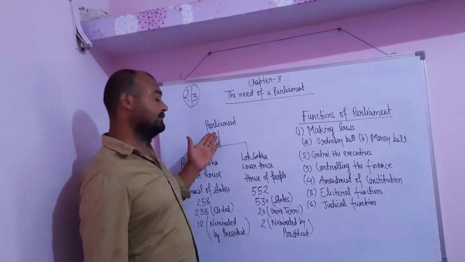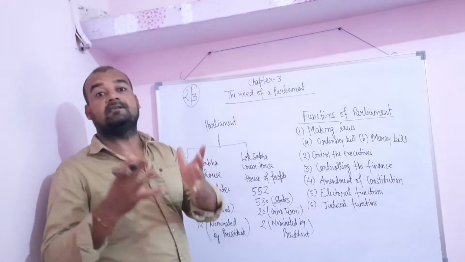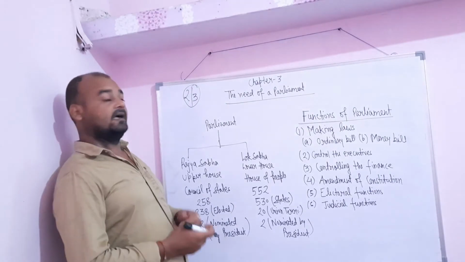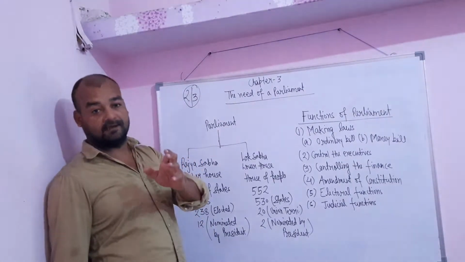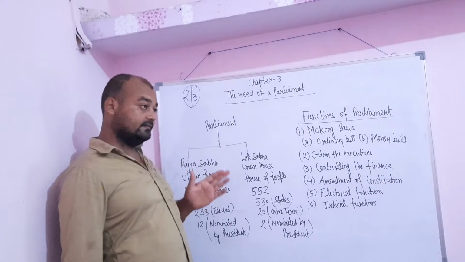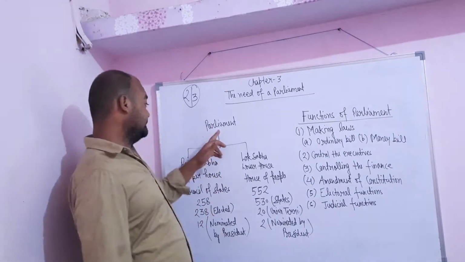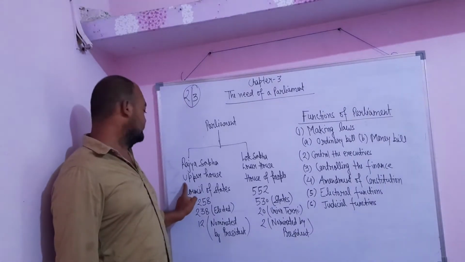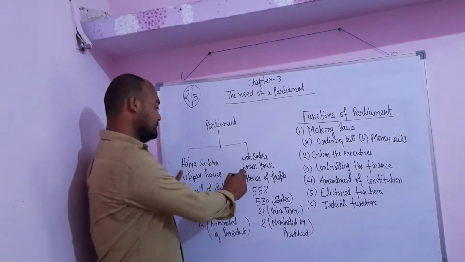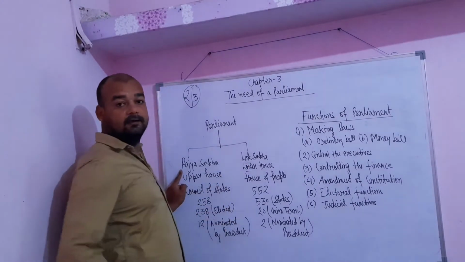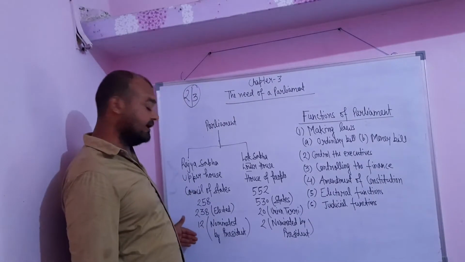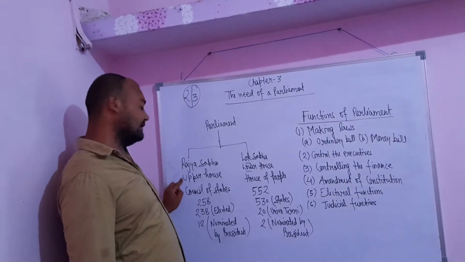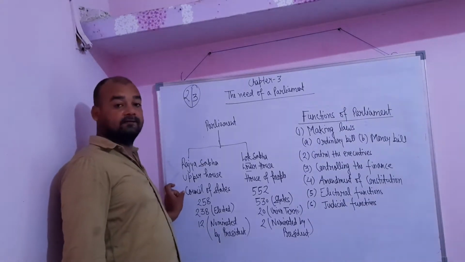Now, the parliament, or what is the division of the parliament? My dear students, our country India has chosen the parliamentary form of government, and in our country parliament has two houses. One is known as the upper house or the Rajya Sabha, another is known as the lower house or the Lok Sabha. See, all the details of the Rajya Sabha and Lok Sabha are written here. Rajya Sabha is known as the upper house. It is also known as the Council of the States.